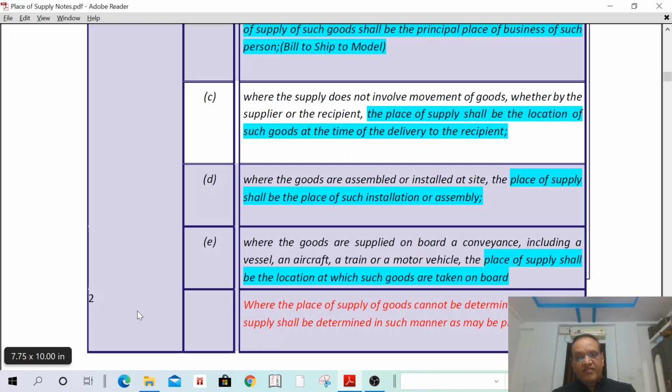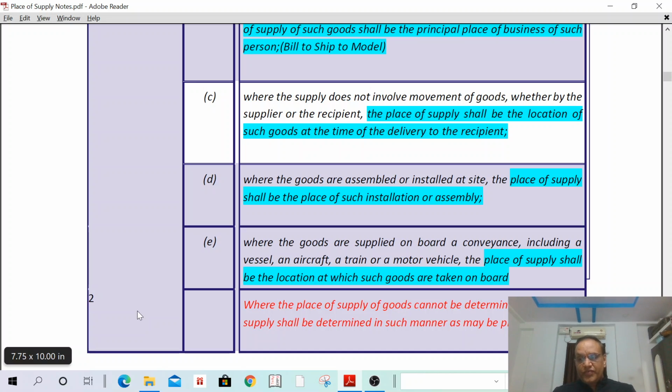What is the place of supply? The flight starts from Hyderabad to Chennai, then Chennai to Goa. In such a case, the place of supply shall be the location where such goods are taken on board.